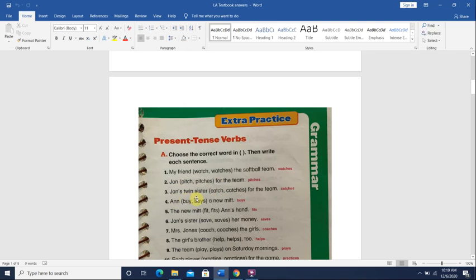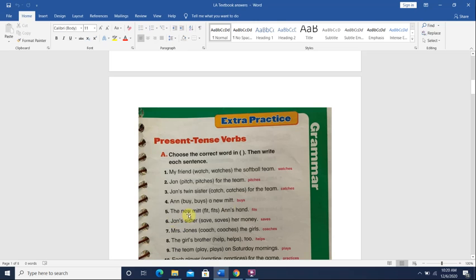Jan's twin sister. Okay, Jan's twin sister means we're still talking about one person. It's just her twin, her sister. Okay, so Jan's twin sister, still one person, we will choose catches. Jan's twin sister catches for the team. Okay, next, number 4. Anne buys a new mitt. Okay, so here we're choosing all the verbs that end with S or ES because so far the subject is about one person.